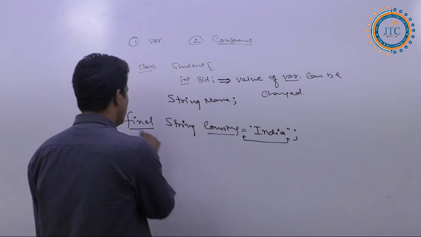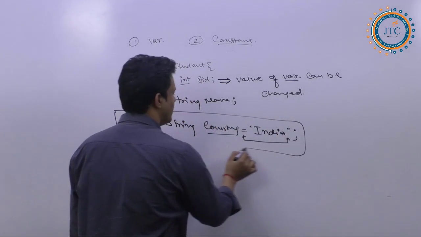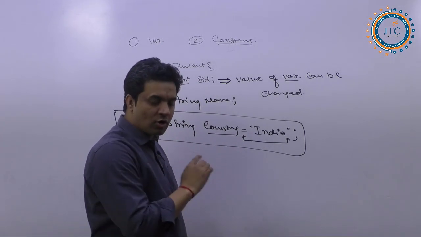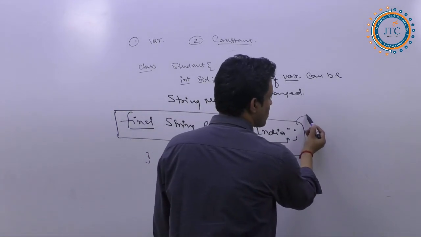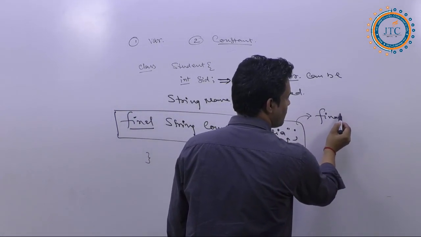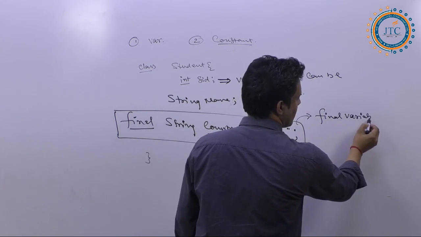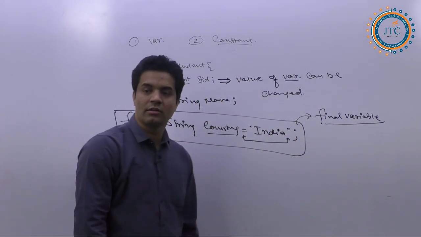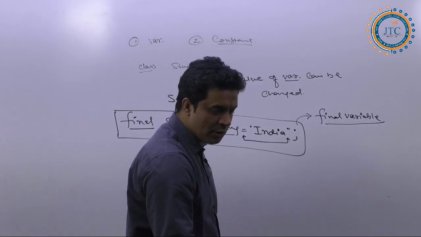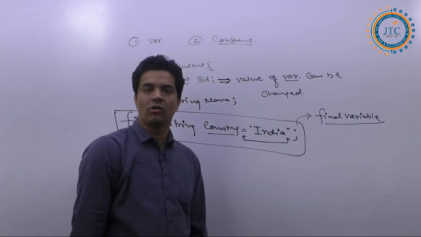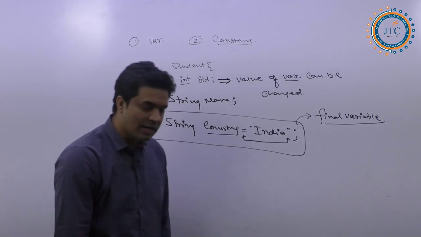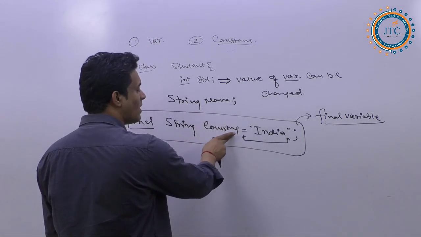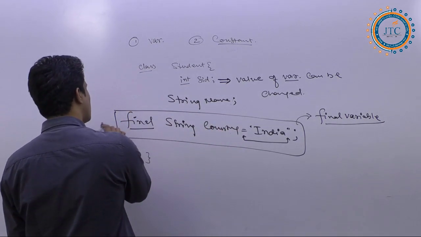So see here. Now, because we have done final, this variable is final. In Java, when I am talking about this particular one, we are calling it a final variable. We are not calling it a final constant. Did you get my point? We are calling this one a final variable, not a final constant. There are some reasons why we are calling this one a final variable. So this is in Java.